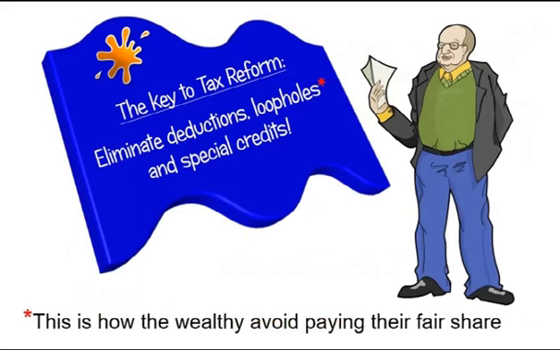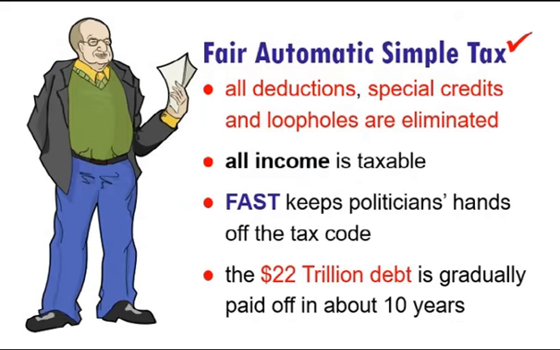The key to tax reform: eliminate deductions, loopholes, and special credits. This is how the wealthy avoid paying their fair share. With the FAST tax, all deductions, special credits, and loopholes are eliminated. All income is taxable. FAST keeps politicians' hands off the tax code. The $22 trillion debt is gradually paid off in about 10 years.